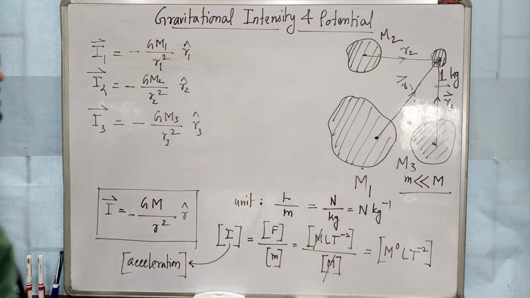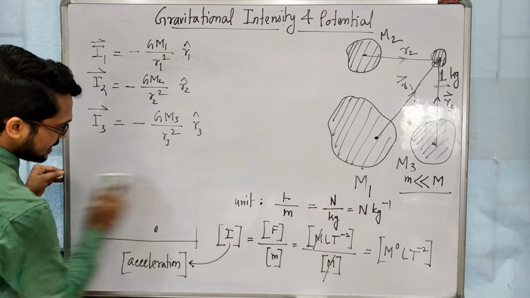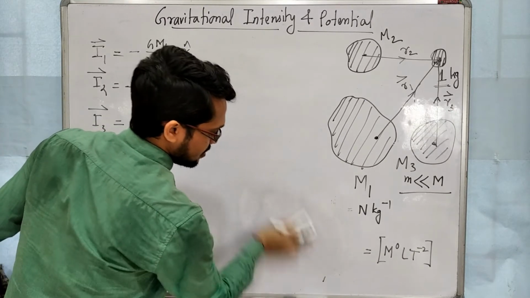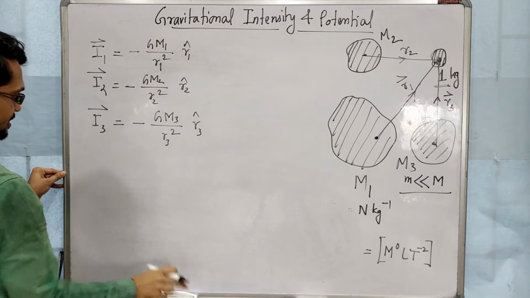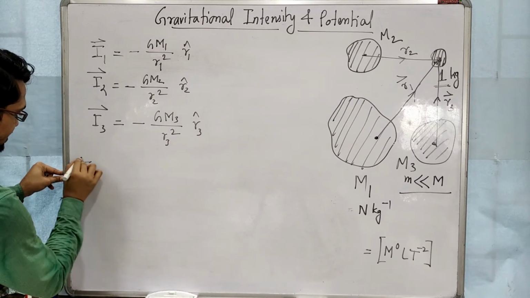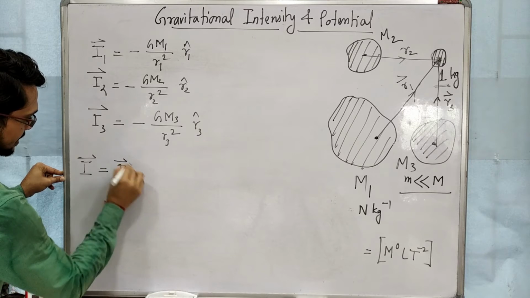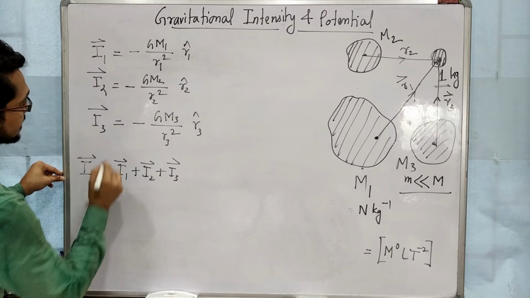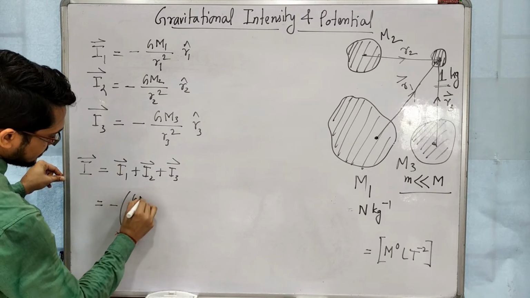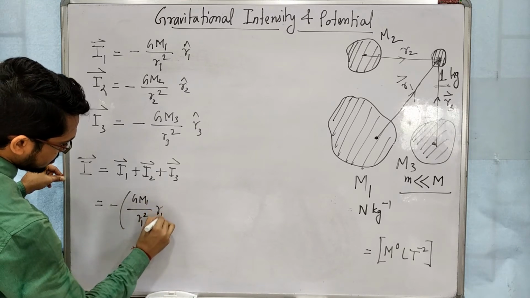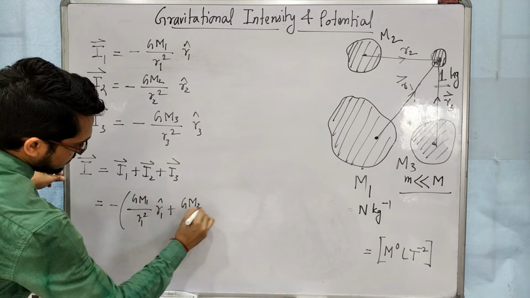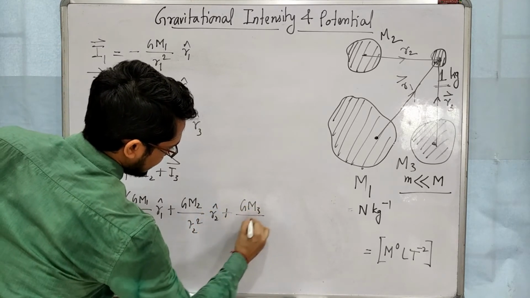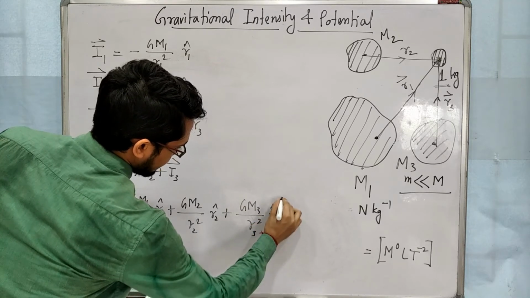Total gravitational intensity means vector addition, not normal algebra. We already have seen how to add vectors. So resultant intensity will be I1 vector, I2 vector, and I3 vector. That means if we take minus common: G m1 by r1 square r1 cap, G m2 by r2 square r2 cap, and G m3 by r3 square r3 cap.